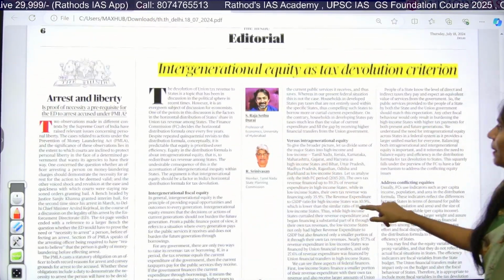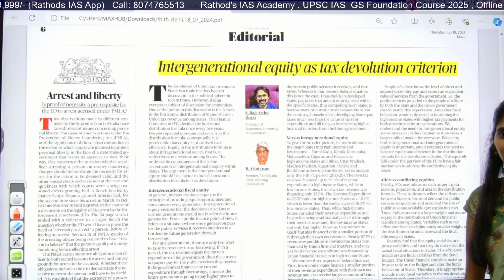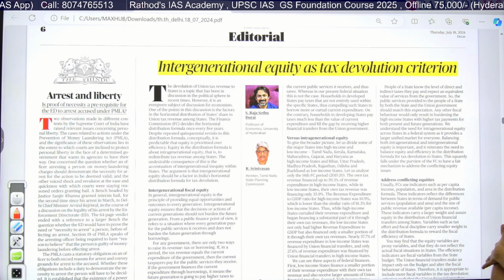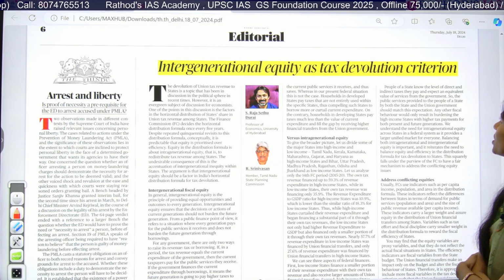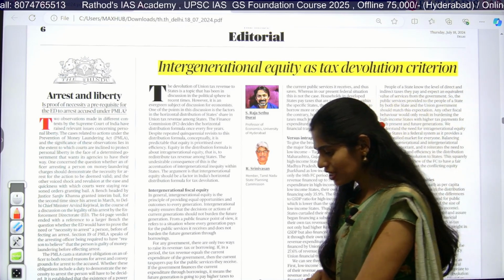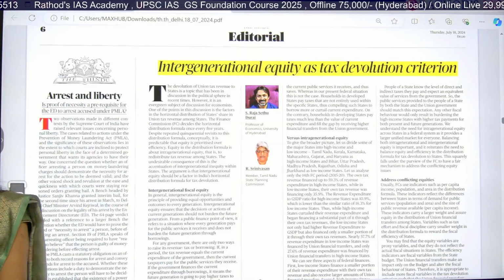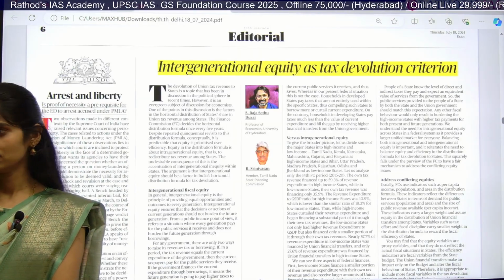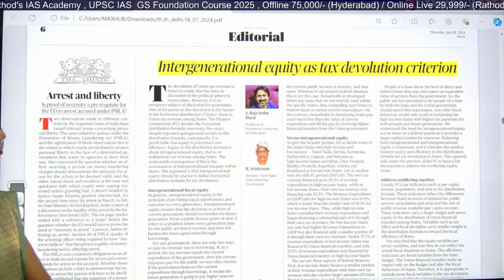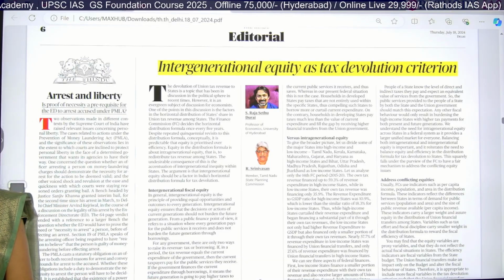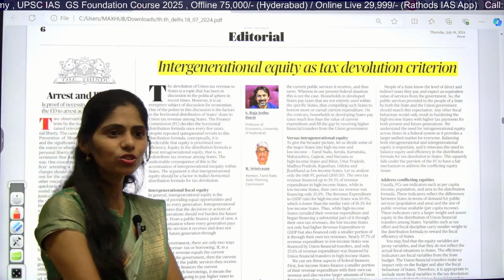And this editorial page, so can you see this article? Can you read this title? What is this title? Intergenerational equity as a tax devolution criteria. So can you guess what this article is talking about? At least guess what it may be talking about. Tax devolution, where we discussed horizontal and vertical tax devolution.